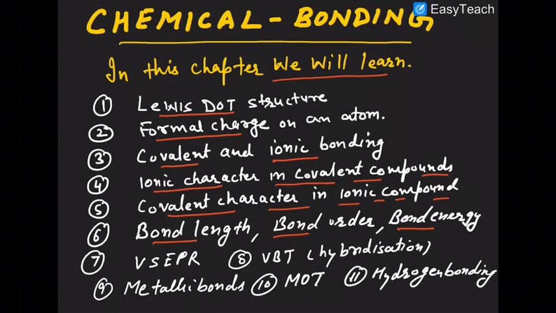Then we will discuss valence shell electron pair repulsion theory. Then we will move to valence bond theory, in which we will discuss primarily hybridization. Then we will discuss metallic bond, coordinate bond, and other van der Waals attractions. Then we will discuss molecular orbital theory, and in the last portion we will discuss hydrogen bonding.